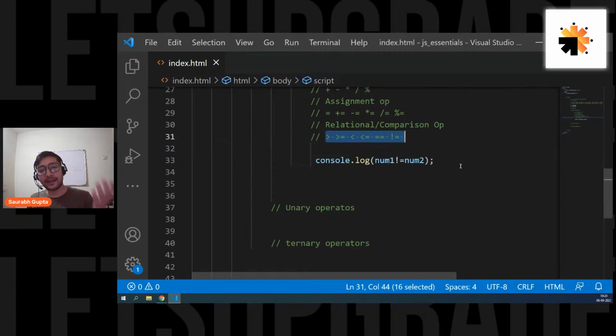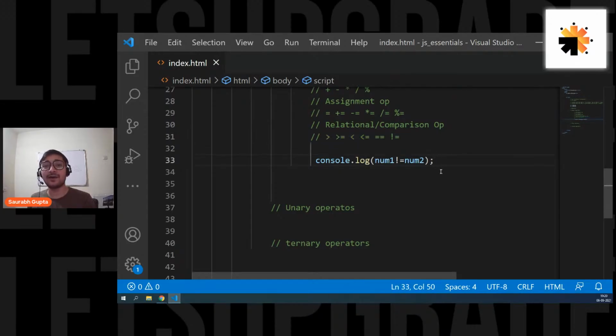Okay. Now I can see a lot of people are asking about triple equal to. Don't worry, I have got you covered. I'm also going to tell you that. For every other language, these relational operators are enough, but not with JavaScript.